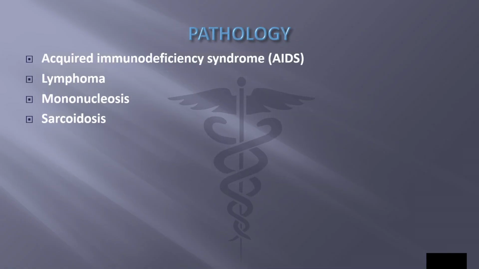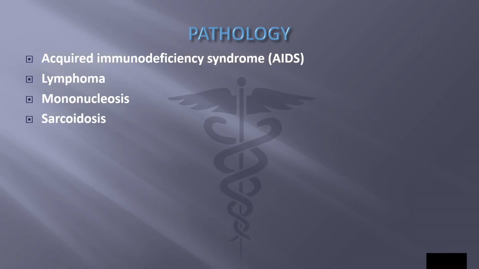The pathology for the lymphatic system: acquired immunodeficiency syndrome, known as AIDS, suppression or deficiency of the immune response or destruction of lymphocytes caused by exposure to human immunodeficiency virus, or HIV. Lymphoma, malignant tumor of lymph nodes and lymphatic tissue. Hodgkin lymphoma is an example of a lymphoma.